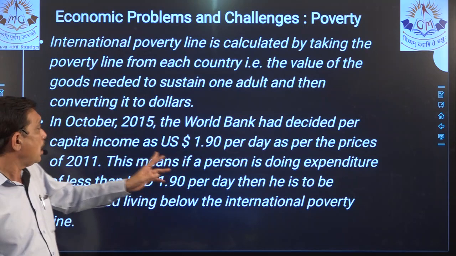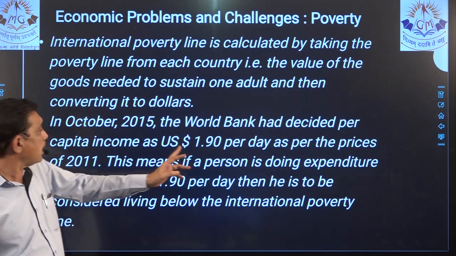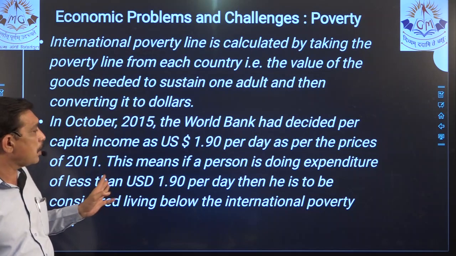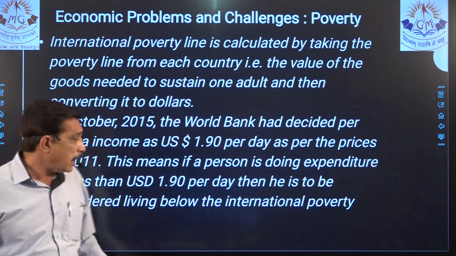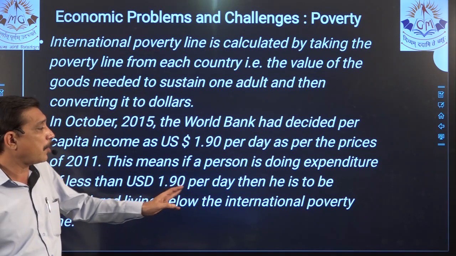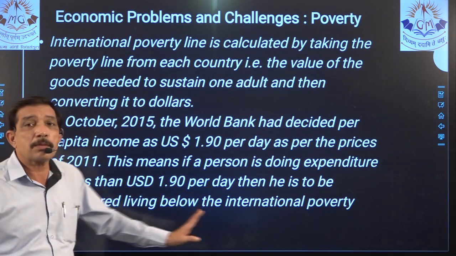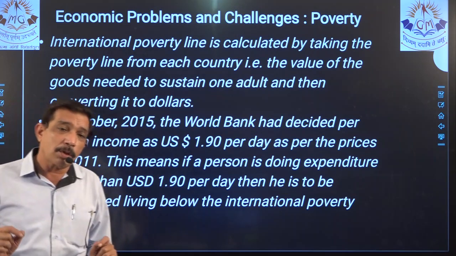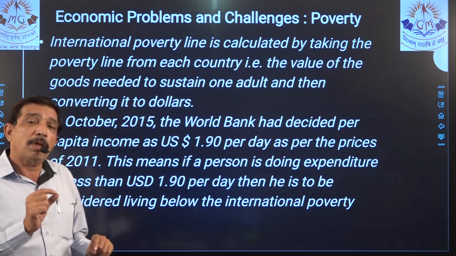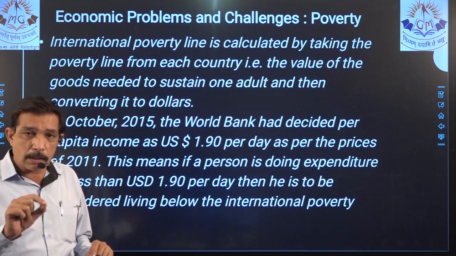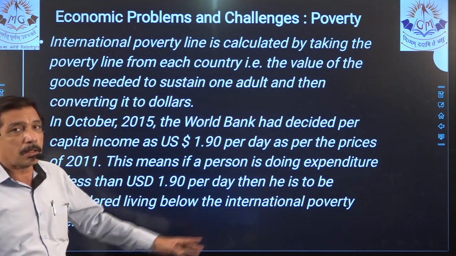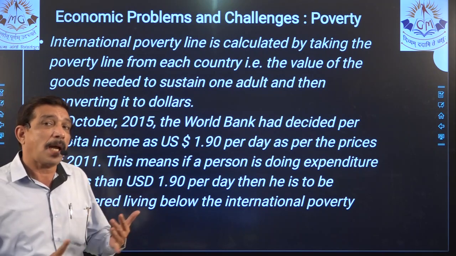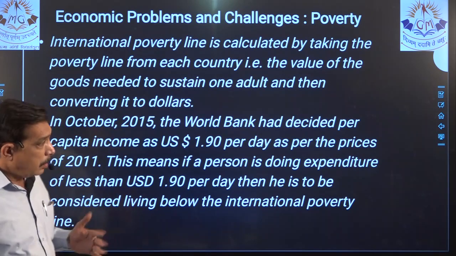For example, income lower than the decided per capita income of 1.90 dollars per day as per the prices of 2011. This means if a person's expenditure is less than US 1.90, then he is to be considered as a person living below the international poverty line. So we can have an objective over here: a person living below dash dollars dash is considered to be living below the international poverty line, right? So it can be a fill in the blank, it can be a match the following, it can be a 1-line answer.